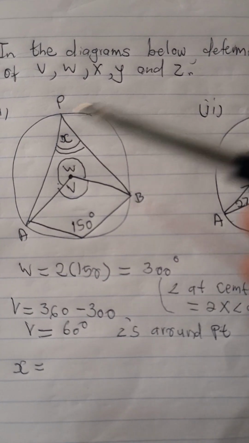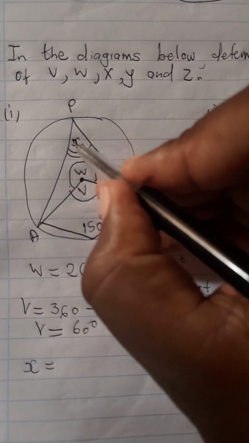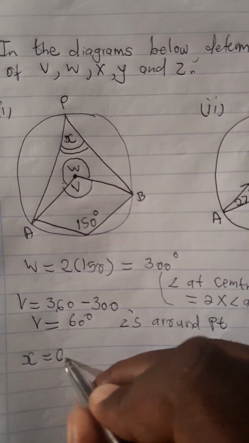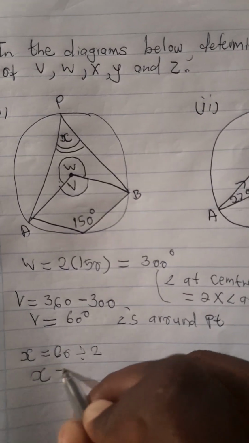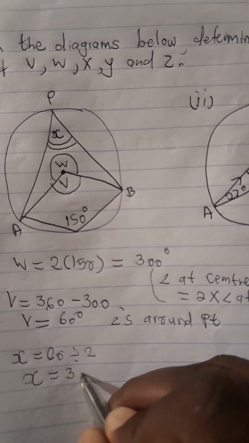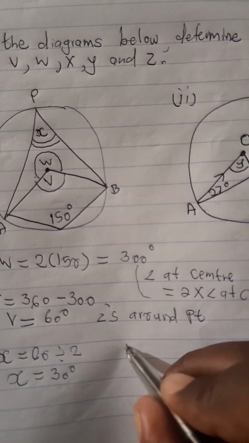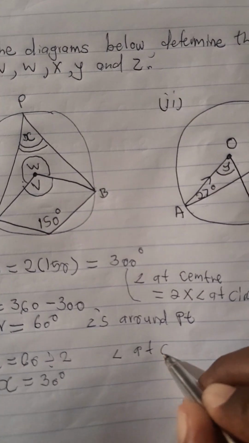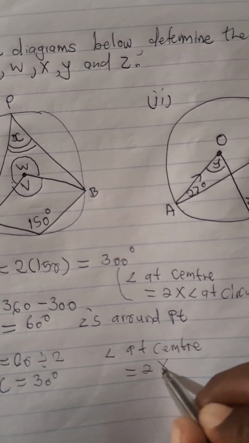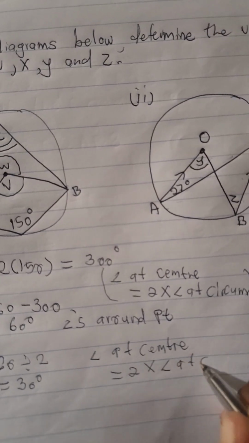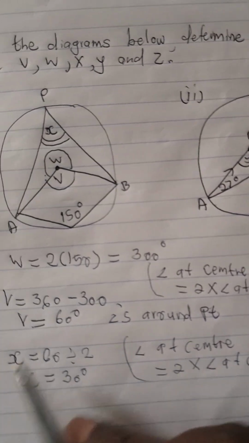It is half the one that is at the center. So we are going to divide by 2: 60 divided by 2 is 30 degrees. The same reason: angle at the center is twice angle at circumference. Hope you are winning.